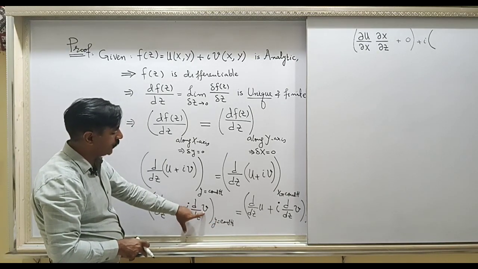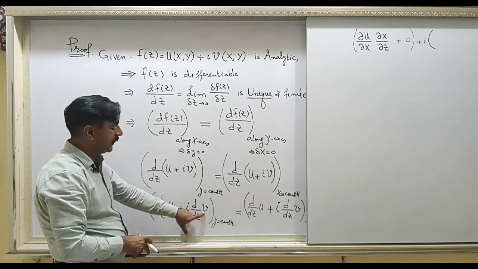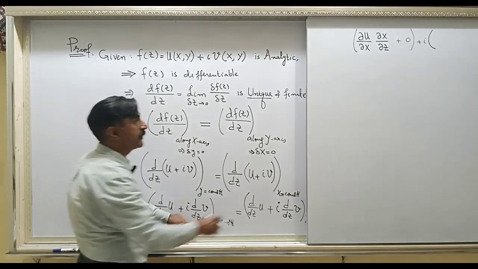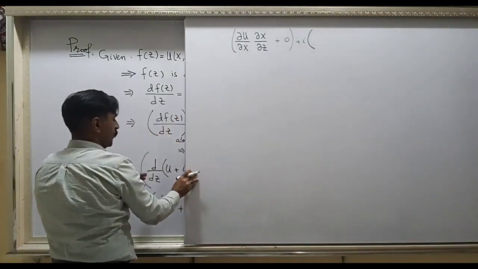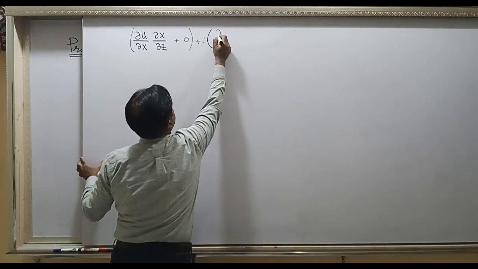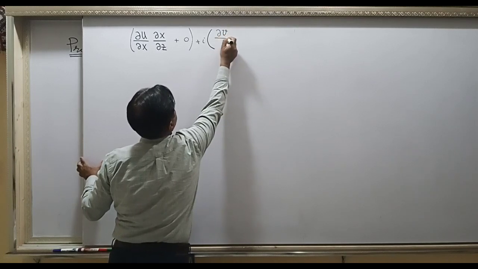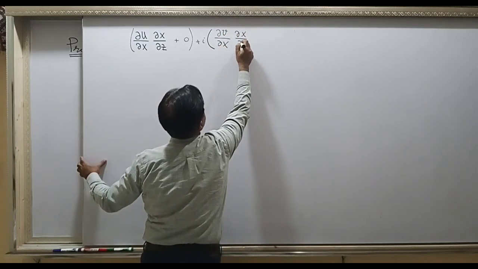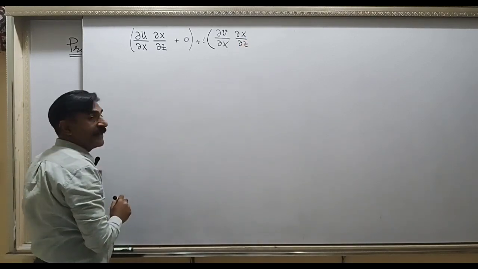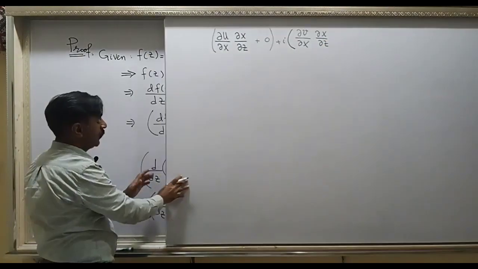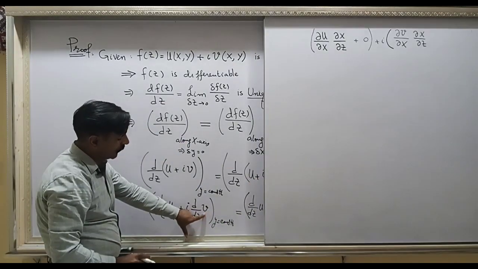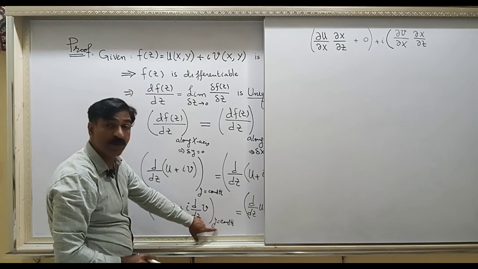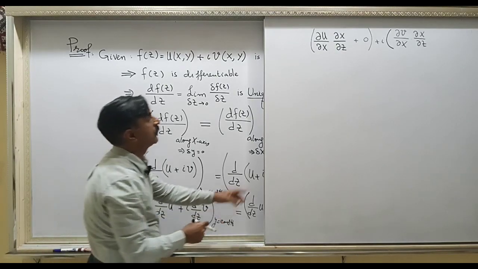So you will differentiate v with respect to x, and then x will be differentiated with respect to z, by the chain rule of differentiation. But v is also a function of y, but y is constant, so the derivative of v with respect to y will again be 0.